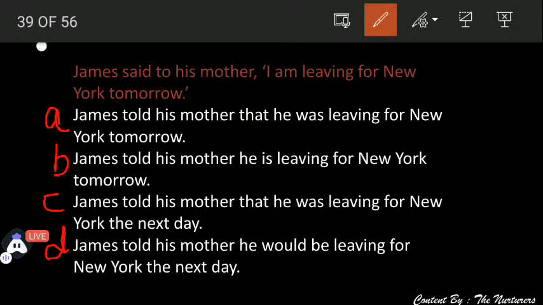Which one would be correct if we are talking about the conversion of direct into indirect speech? The very first step, you need to check out the verb. After that, you need to guess the tense and change that tense. You need to be fast.